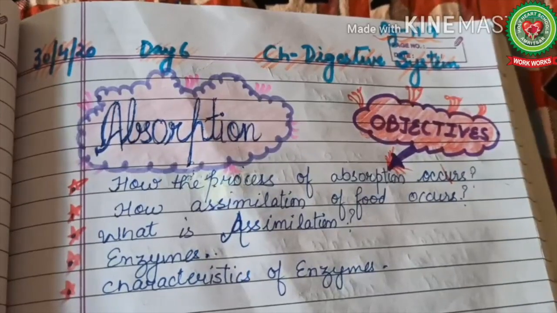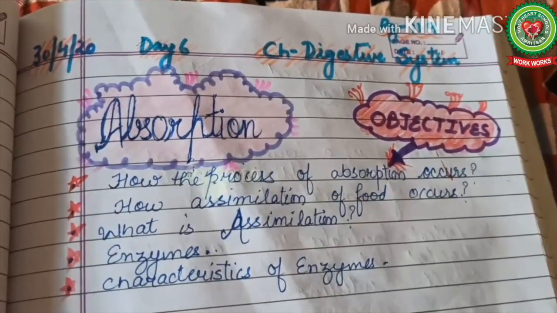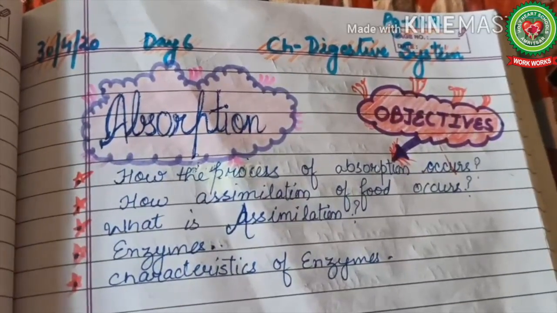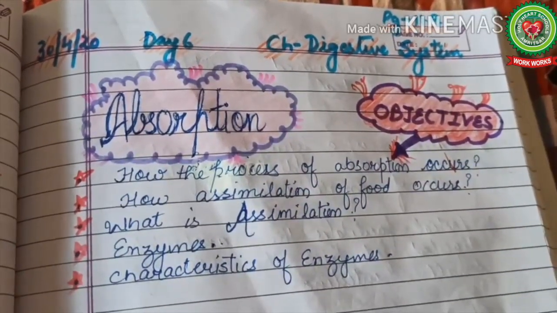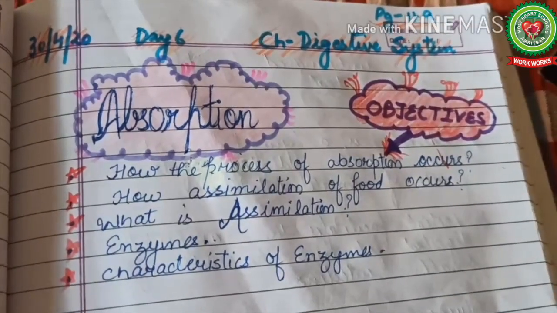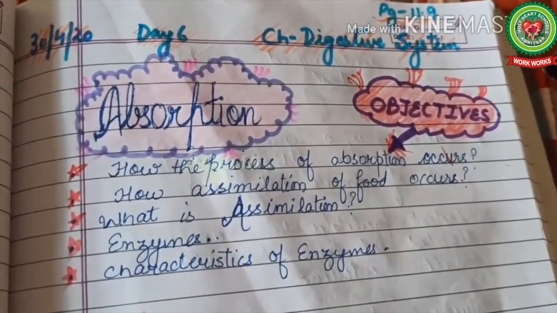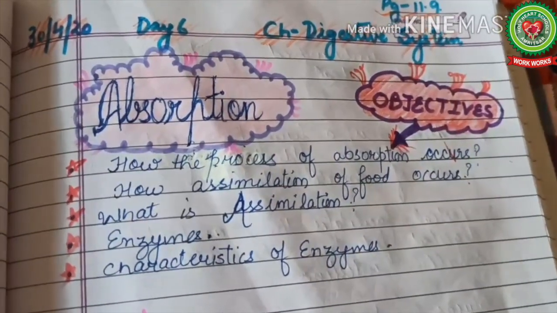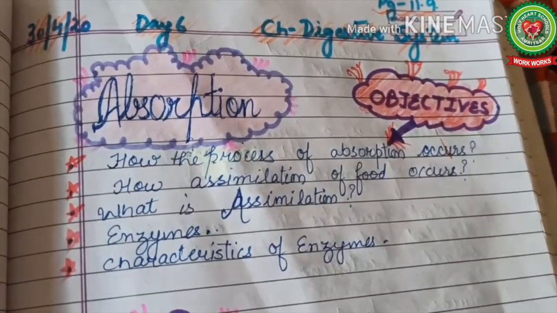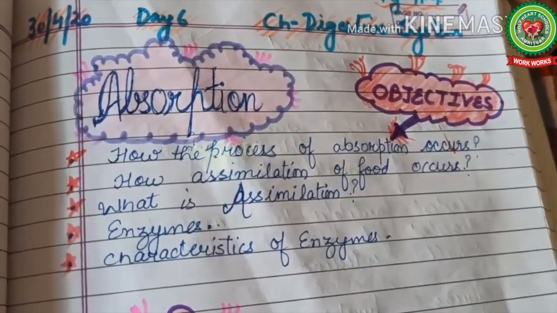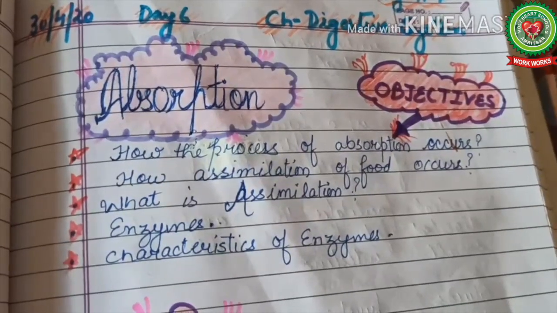Hello students, today I am going to start with my last lecture of the chapter digestive system. So far we have discussed completely about digestive organs, digestive glands and the process of digestion in detail. So today I am going to start with the next process, that is absorption. Before starting with the absorption, I am going to discuss the objective of today's topic.